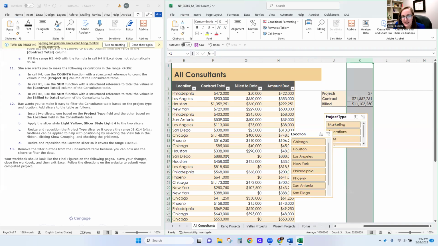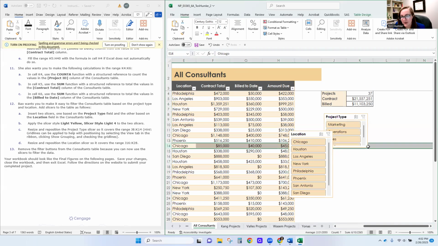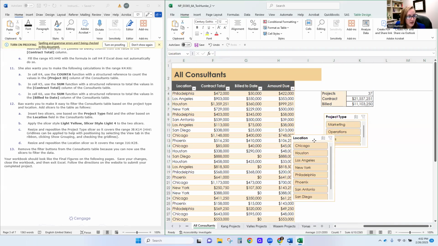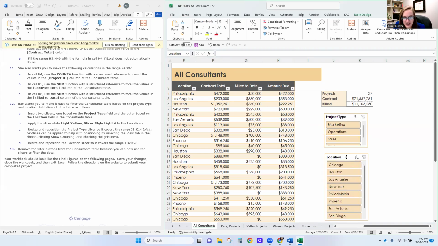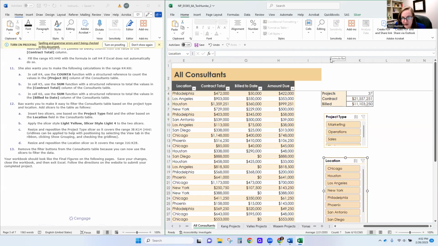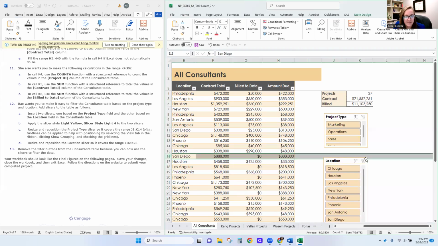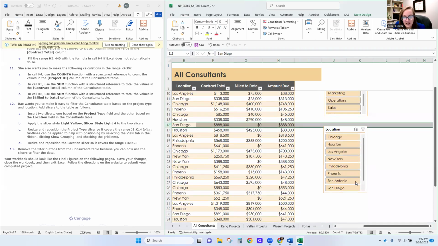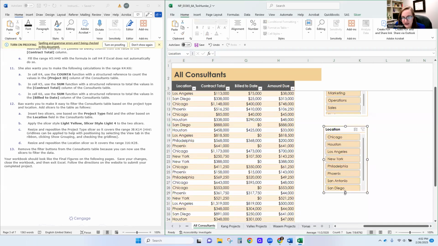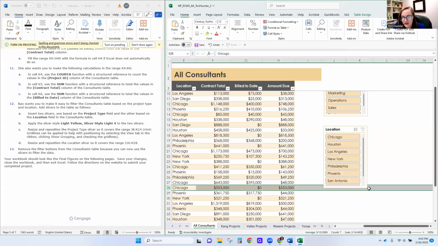And it should be in K. So K14, which should be that bottom right-hand corner. And then location should be in J16 to K28. Great.